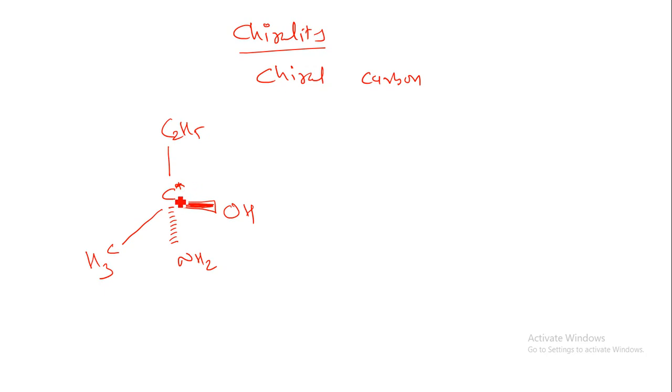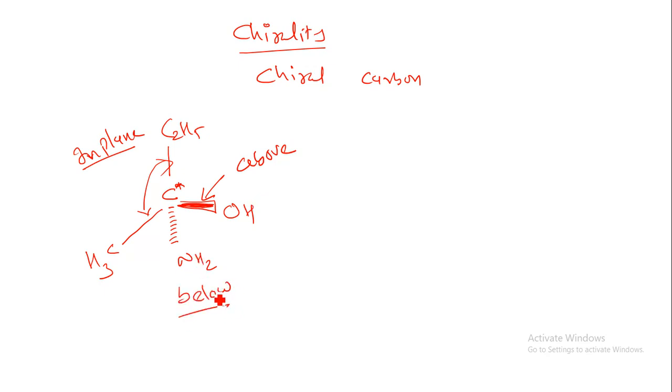Now this carbon is chiral, attached to four different functional groups: OH, NH2, CH3 and C2H5. These two normal lines are in the plane, but this line is above the plane, and this one is below the plane.